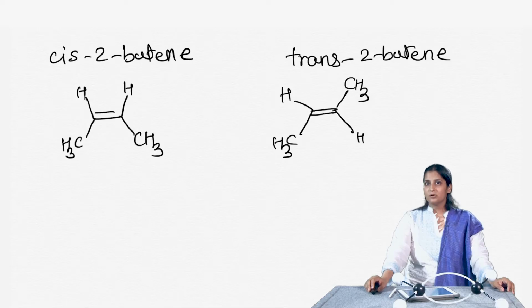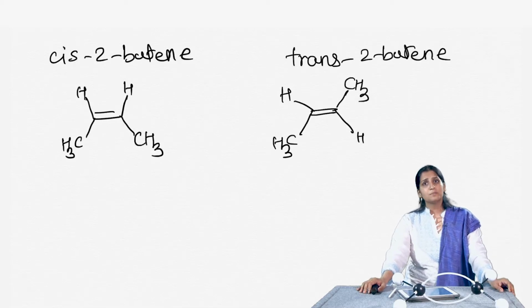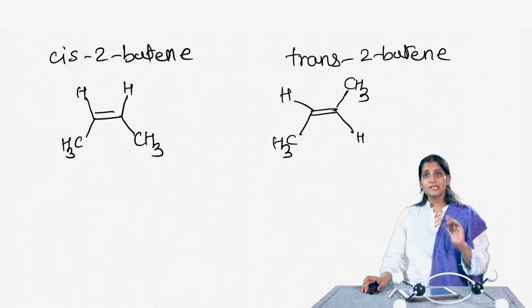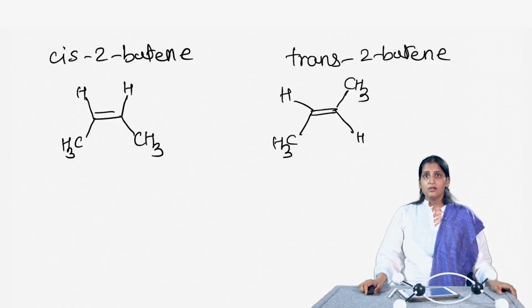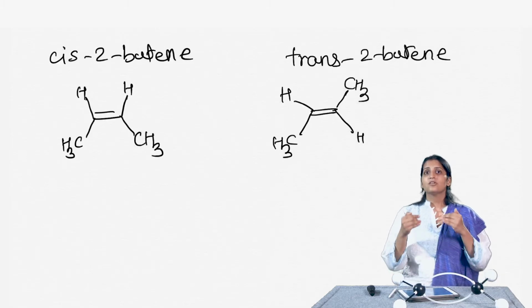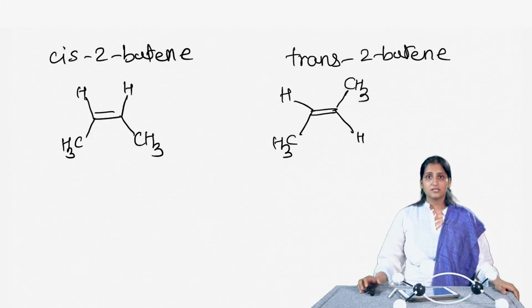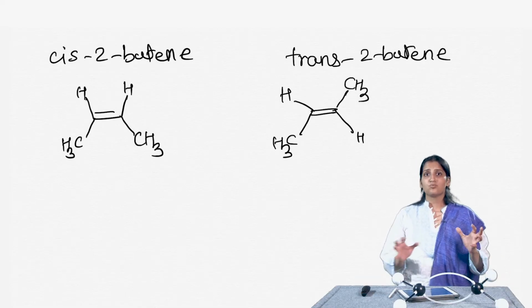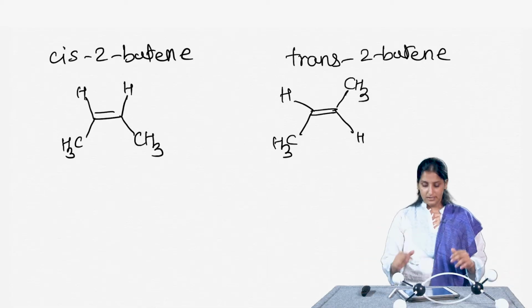Here is one more thing about cis and trans nomenclature. As long as each of the sp2 carbons of an alkene is bonded to only one substituent, we can use the terms cis and trans to designate the structure of an alkene. If the hydrogens are on the same side of the double bond, it is cis. If they are on the opposite side of the double bond, then it is trans. But how would you designate the isomers of a compound that is 1-bromo-2-chloropropene? Let me just write that down.